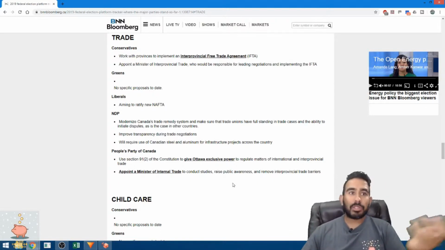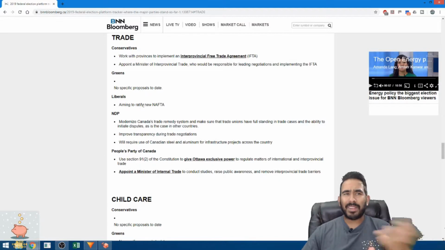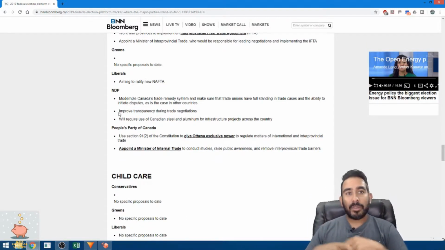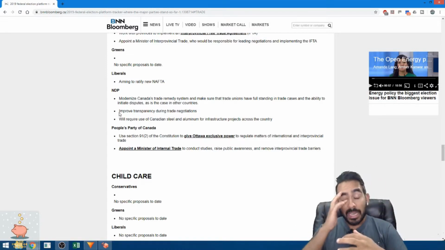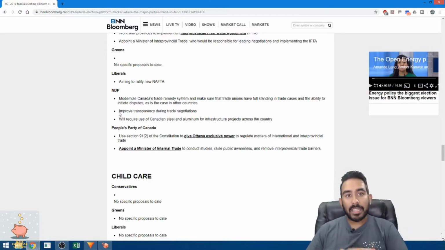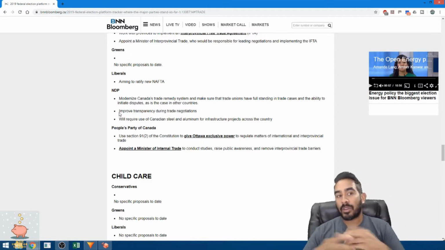The Liberals want to ratify the new NAFTA. I'm like, okay, that's interesting. That's not much good. Anyways, they want to modernize the Canadian trade remedy system to make sure that trade unions have full understanding in trade cases and the ability to initiate disputes as its case in other countries, improve transparency during trade negotiation, and require the use of Canadian steel and aluminum for infrastructure projects across Canada.